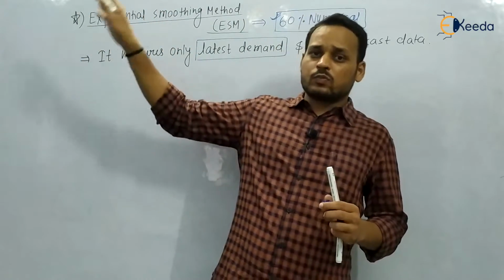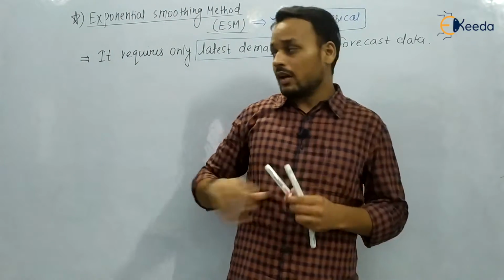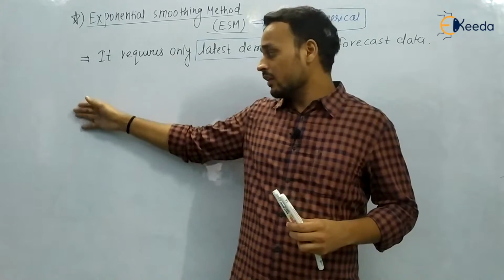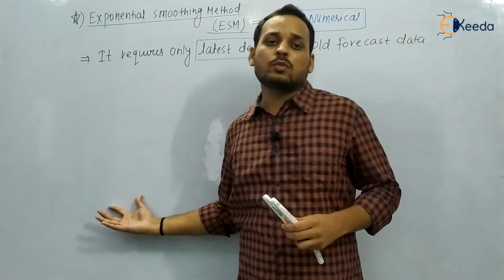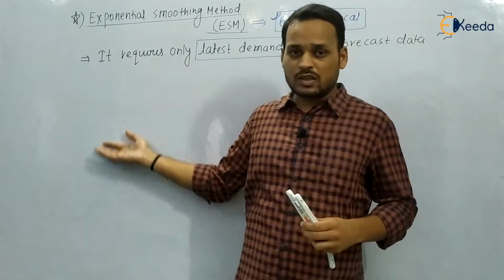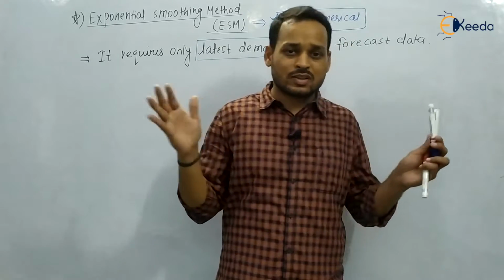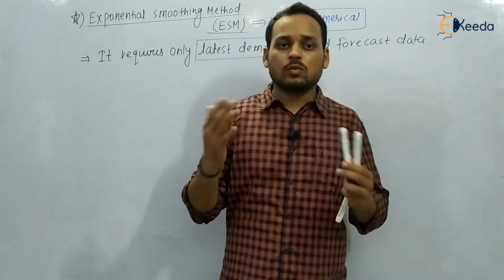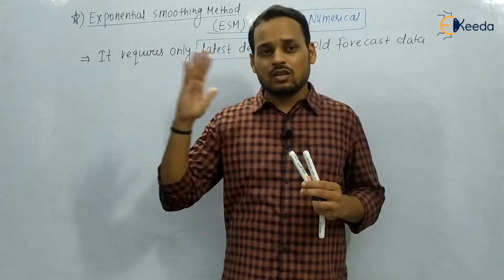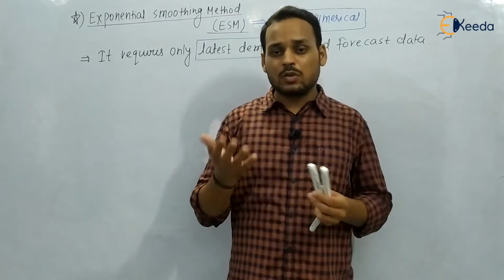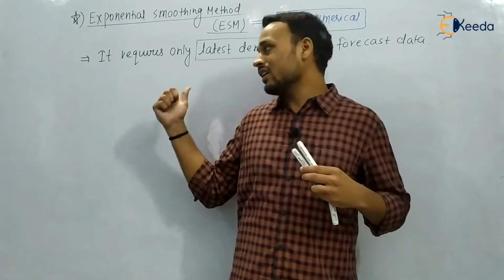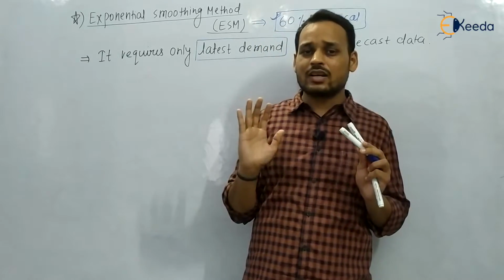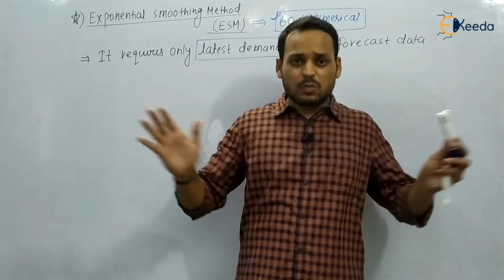In the last lecture we were studying how to find the forecast for the 5th month. The previous 4 records were given. In one case we were considering all those 4, in another case we were discarding the oldest one and considering the latest ones. But in this case it says I do not require a very past record.